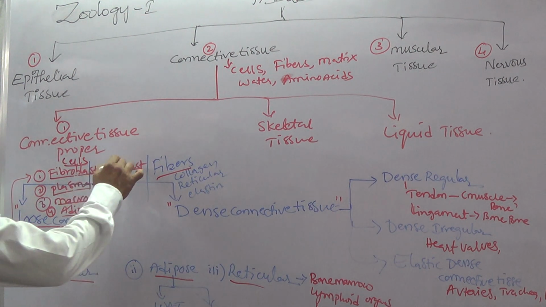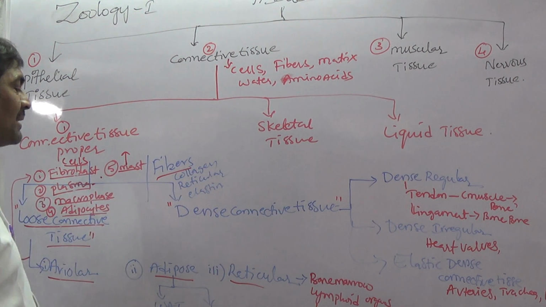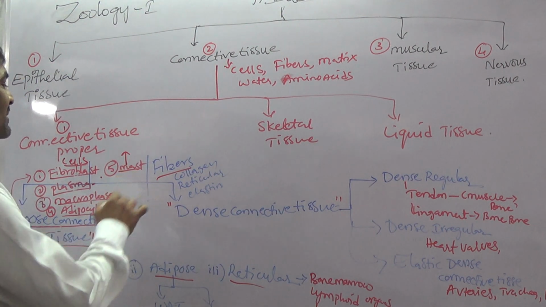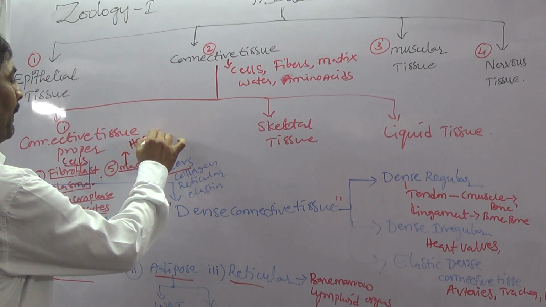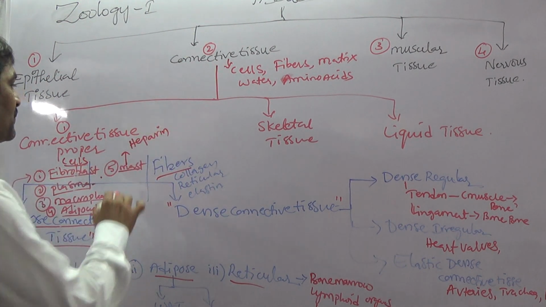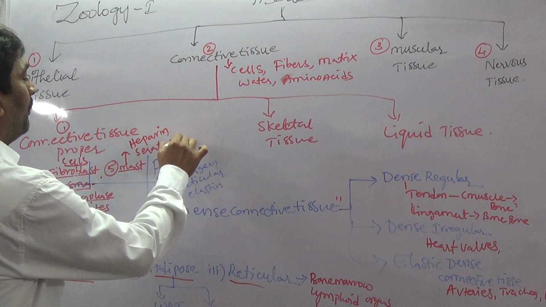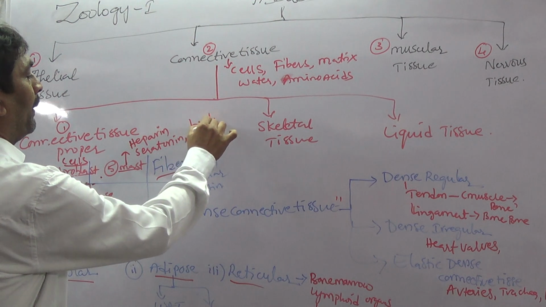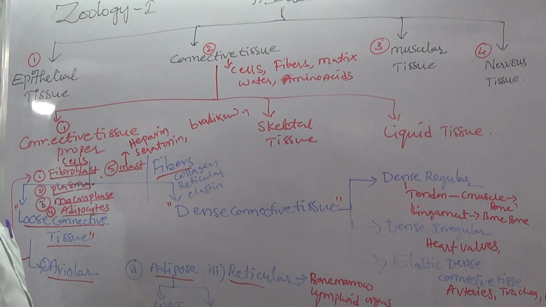The fifth cell is the mast cell. Generally, this mast cell produces different components: heparin, as well as serotonin and bradykinin.